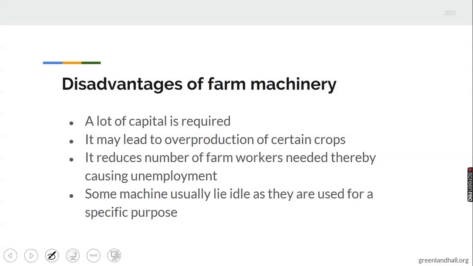Disadvantages of farm machinery: a lot of capital is required. For you to buy farm machineries, for you to buy machine tractors, it requires a lot of capital. It may lead to overproduction of certain crops. Yes, many crops will be produced. If a farmer is cultivating rice, overcultivation can take place when farm machines are used in comparison to other crude implements. It reduces the number of workers needed, thereby causing unemployment. People can be unemployed because the machine is doing the work instead of using hands in working on the farm.